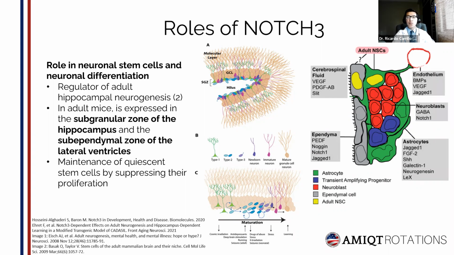NOTCH1 is preferentially expressed in the active stem cells, while NOTCH3 is preferentially expressed in the quiescent cells. And although detailed analysis in human cells and tissues is still lacking, this already suggests that NOTCH3 might exert regulatory influences on neuronal plasticity.